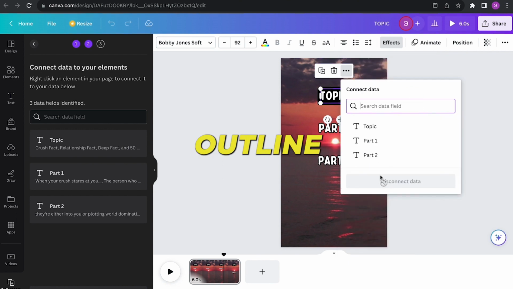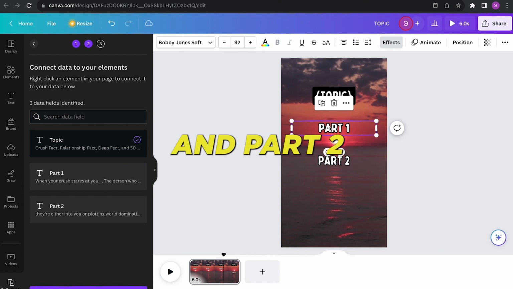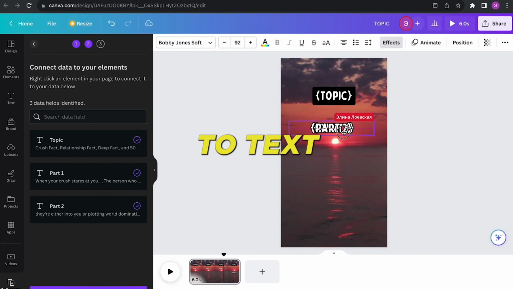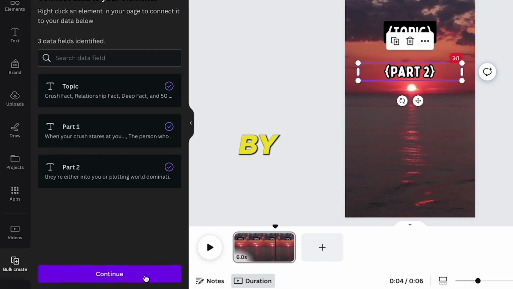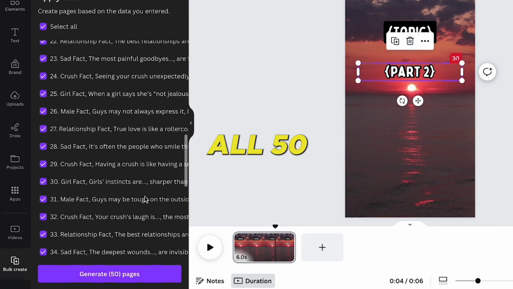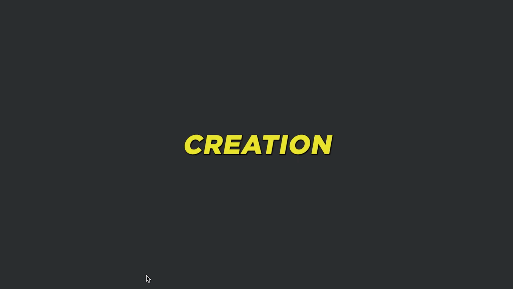You'll notice a dashed outline around it, indicating a successful connection. Repeat this process for both Part 1 and Part 2. Once linked, move the Part 2 text over Part 1, as both text elements should appear in the same location. The first will be visible for 4 seconds, followed by the latter for the remaining 2 seconds. Next, proceed by clicking Continue. Upon selecting Generate, the system will produce all 50 videos. Click on Generate to initiate the video creation process.